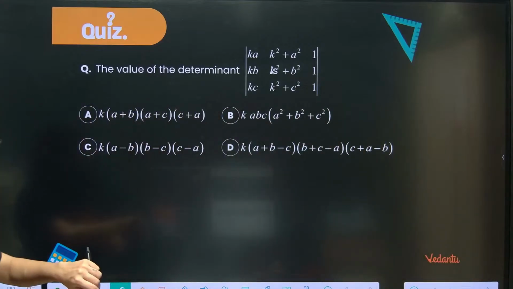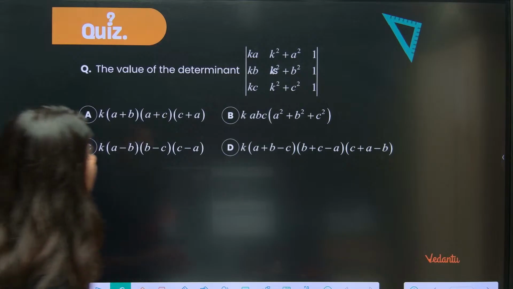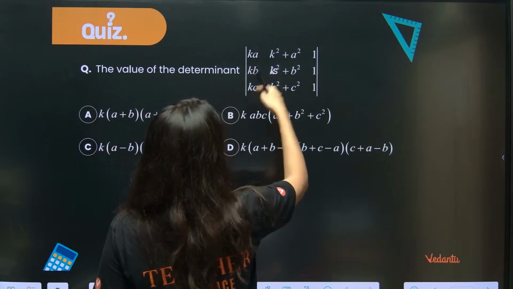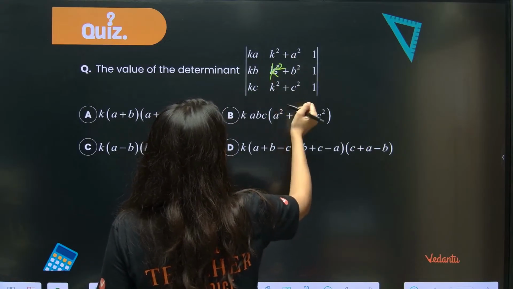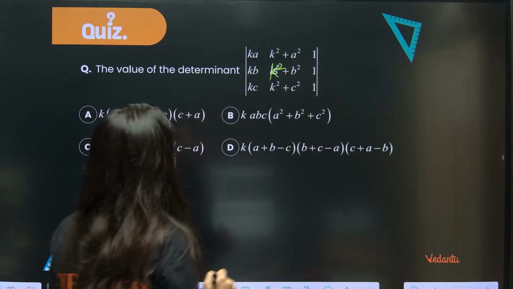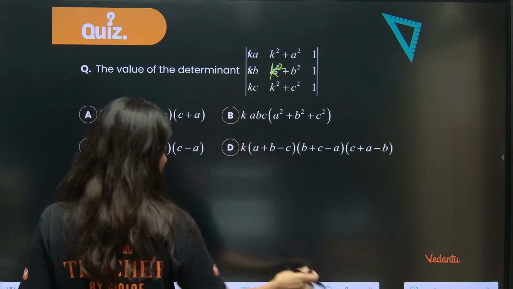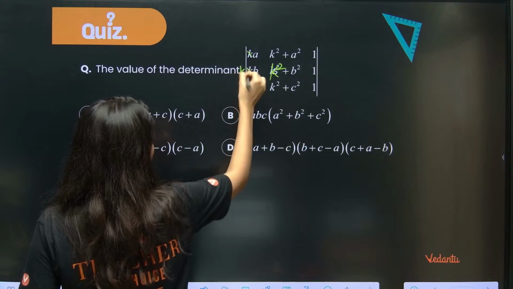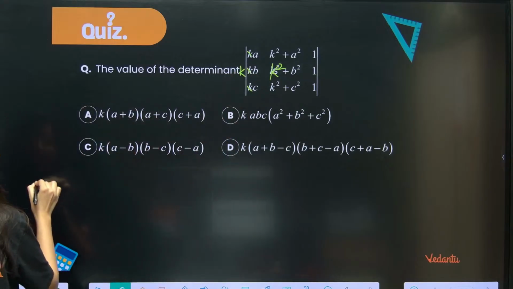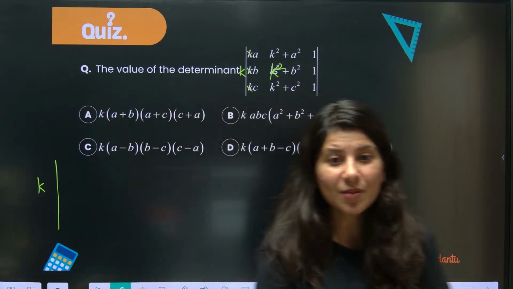Okay, now tell me this question. Ready for the next question now? I think now you're getting it. So this is K, KB, KC, K square plus A square. This is K square plus B square, K plus C square, and 1, 1, 1. So the very first thing I think, the moment I look at the question, can I take A out? So K I have taken out. So now your determinant is K times whatever you are seeing. And I told you, when you see 111, what to do?